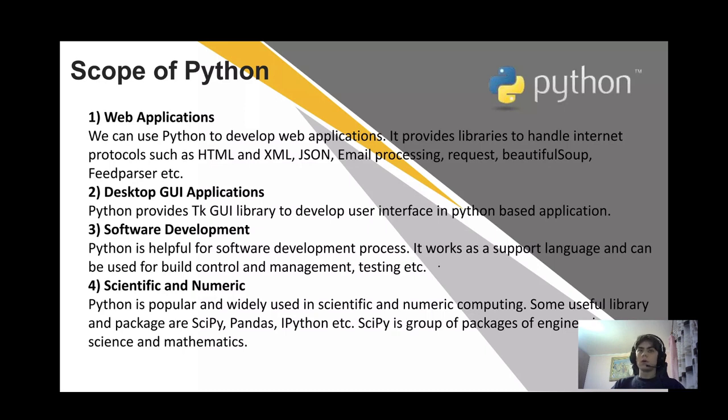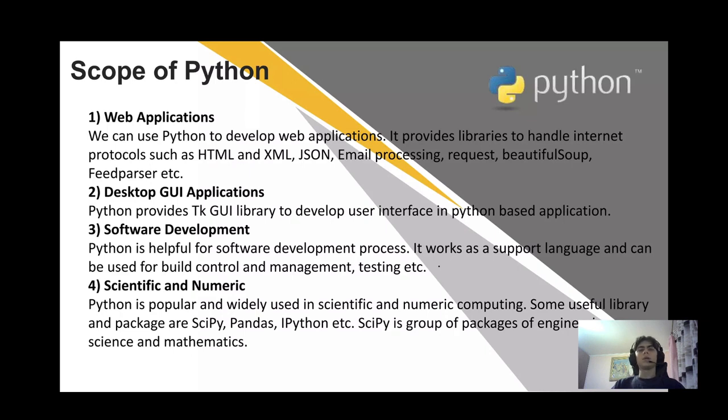Also, software development. Python is helpful for the software development process. It works as a support language. It can be used for build control and management, testing, etc.